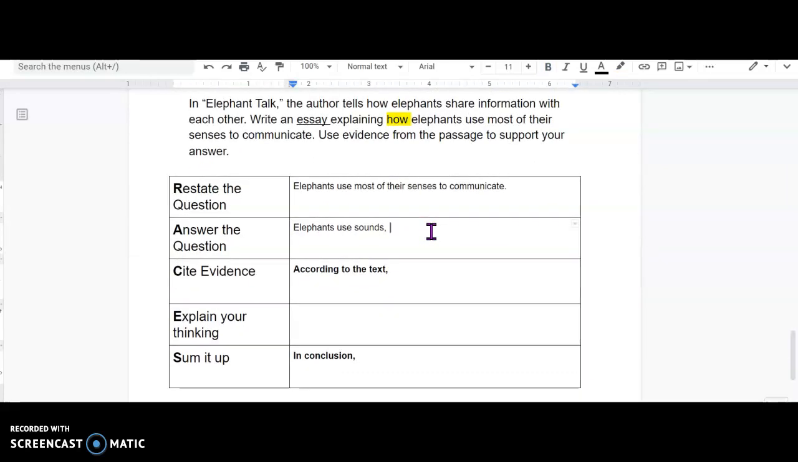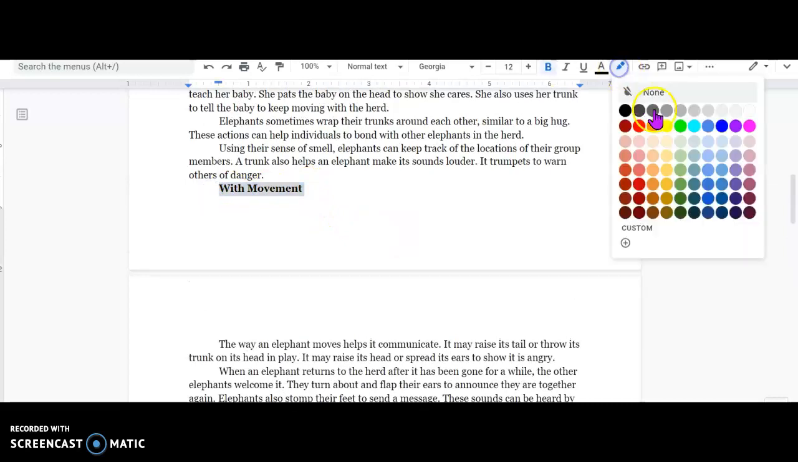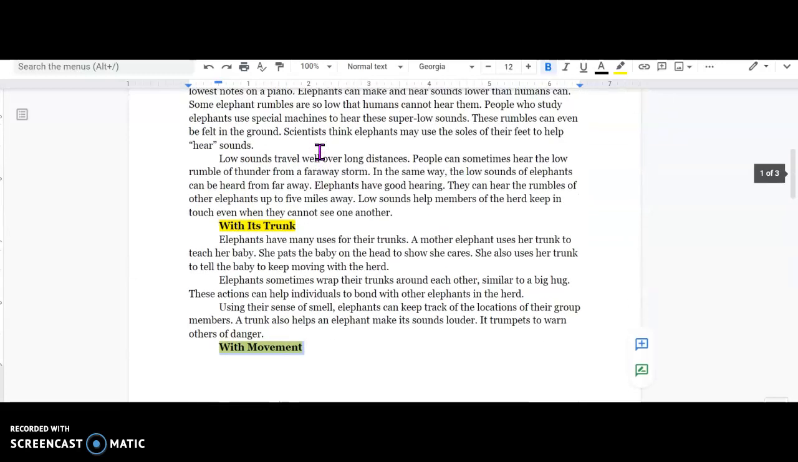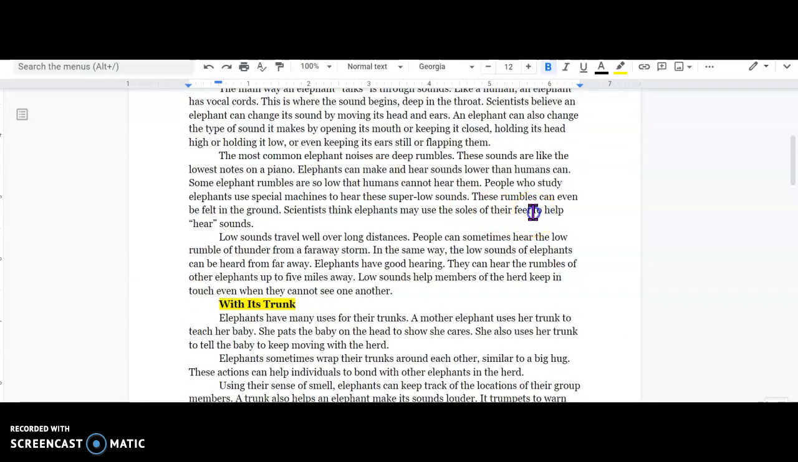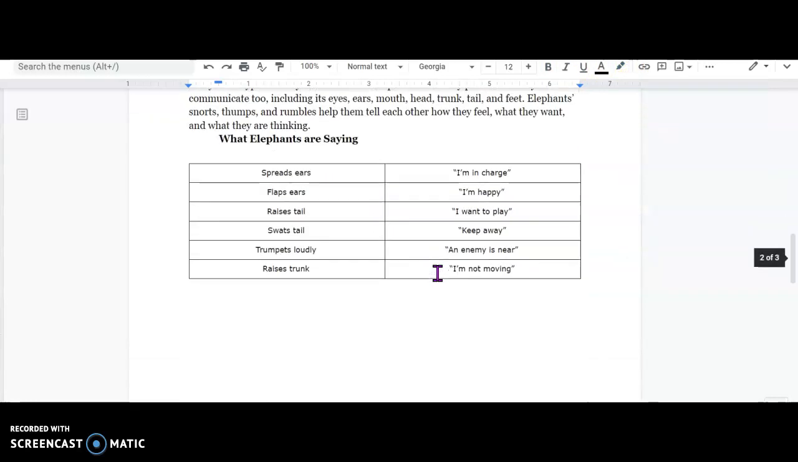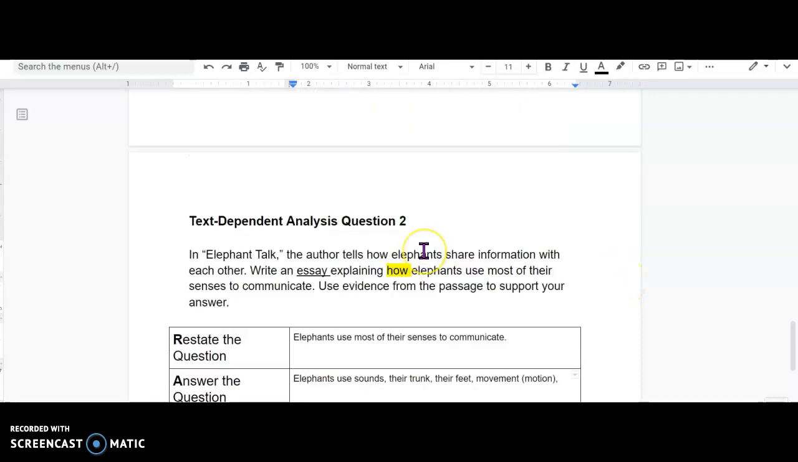I'm going to say their trunk, and I'm going to look back at the other heading. Oh, movement. Movement, I'm highlighting that one. And you know what? I remember there was a piece about their feet. They use that to hear sounds. So I'm going to highlight that because I thought that was really cool too. They use their feet to communicate, like crazy. Their trunk, their feet, movement, which we know movement is motion, right? I'm going to show off my science knowledge here.